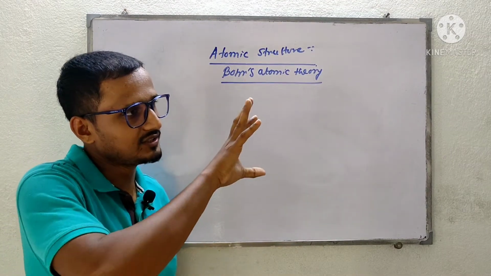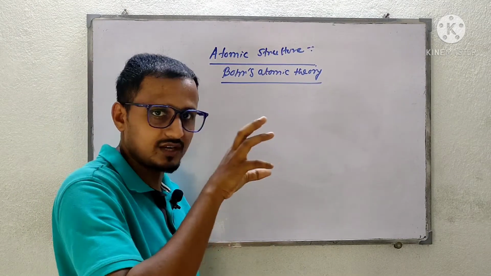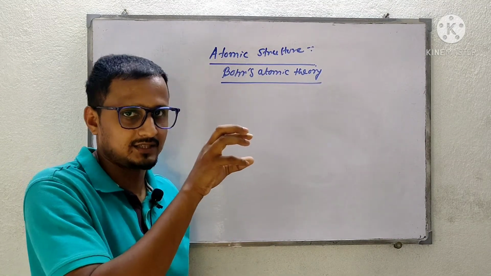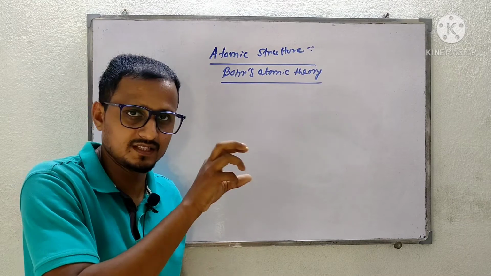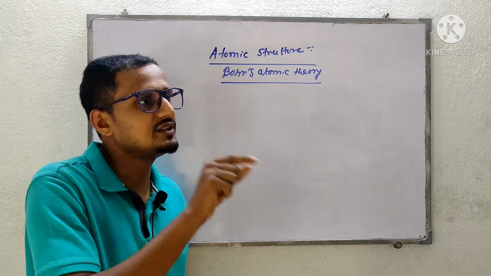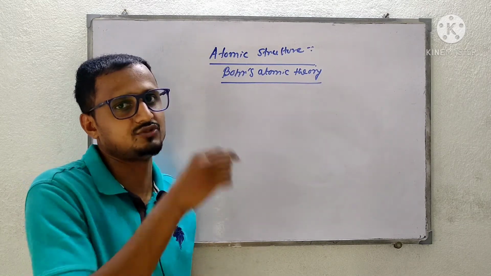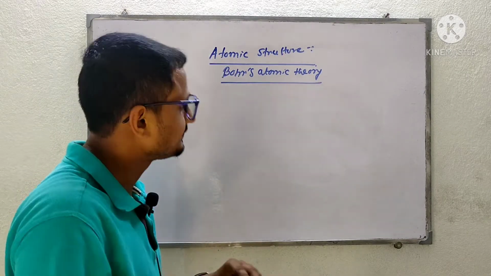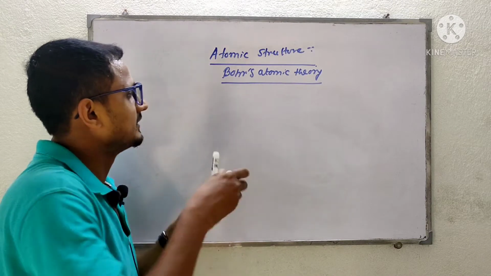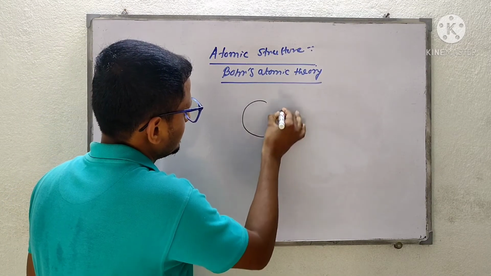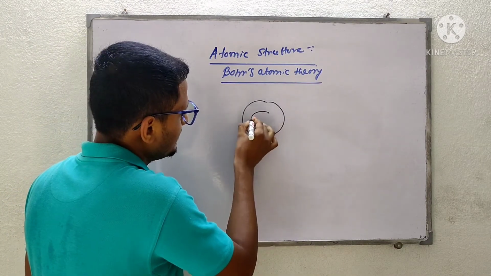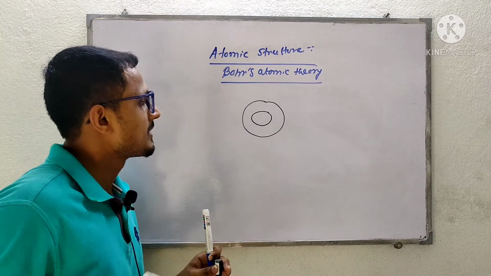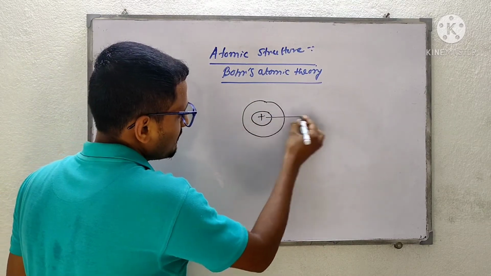He said that the structure of the atom is circular, and in the middle there is one heavy mass, which is positive. So if the structure of an atom is a circle, then at the middle the nucleus will be there, which consists of protons and neutrons.